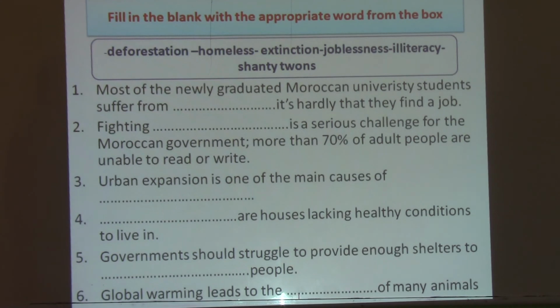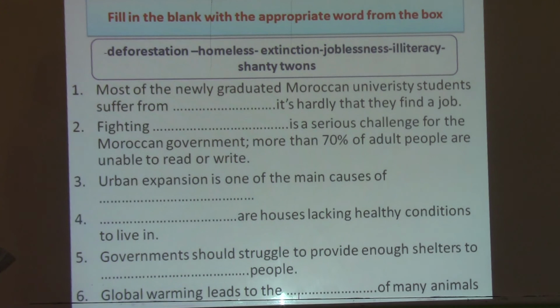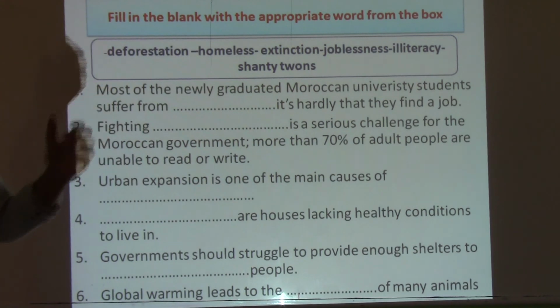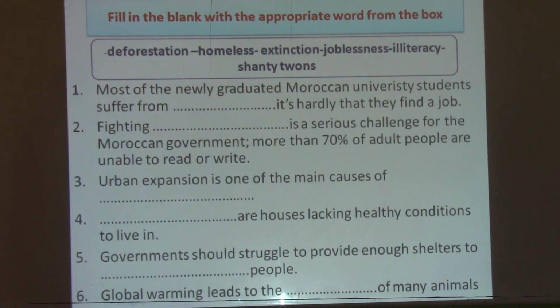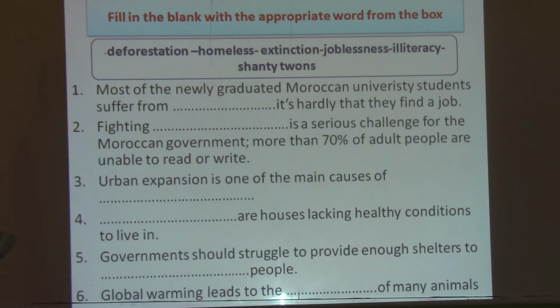Right. So let's start. So I've got here a set of words. Try to put them in the right blank. So we have deforestation. Deforestation means cutting down trees. We have homeless, means without home. Extinction, okay, stop living. Joblessness, so unemployment, illiteracy, okay, and shanty towns.